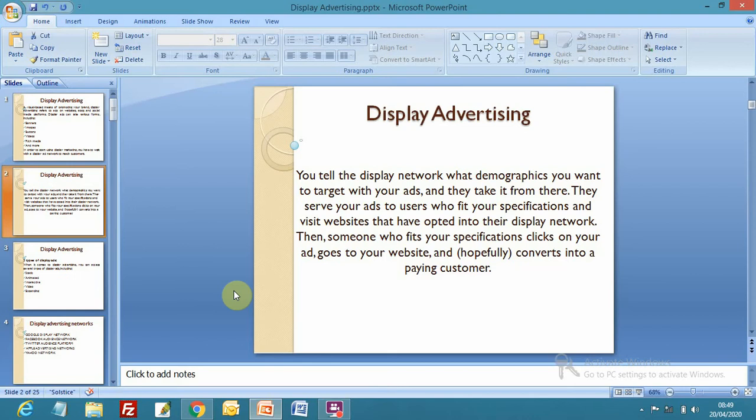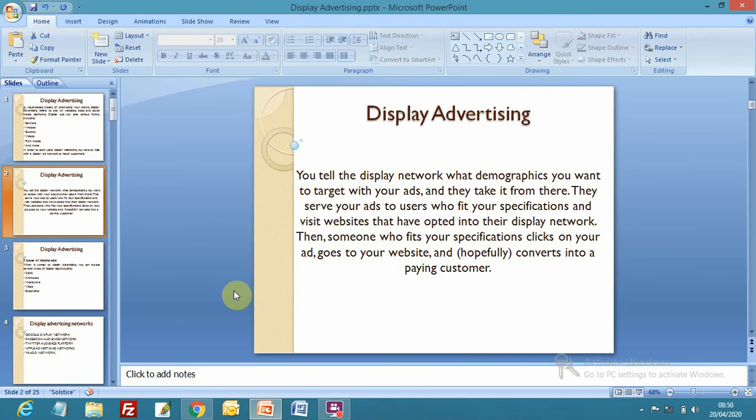Then someone who fits your specification clicks on your ad. A similar person clicks on the ad appearing on, maybe, a travel blog. There can be a travel blog where the advertisement of my client appears, and the customer will click on my advertisement, reach my website, and hopefully convert into a paying customer. तो बात समझ में आ गई?